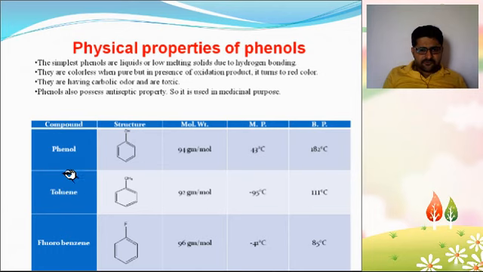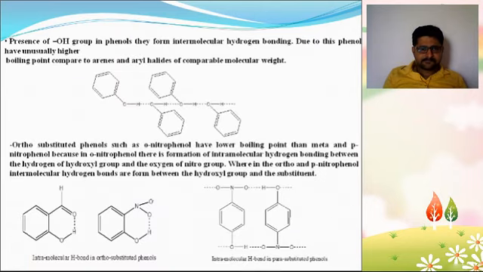Also toluene and fluorobenzene are in the liquid state. Due to the presence of the hydroxy group in phenol, they form intermolecular hydrogen bonding. Due to this, phenol has an unusually higher boiling point compared to arenes and aryl halides of comparable molecular weight.